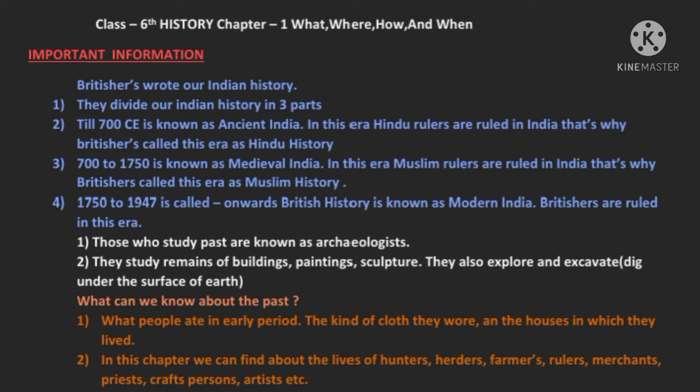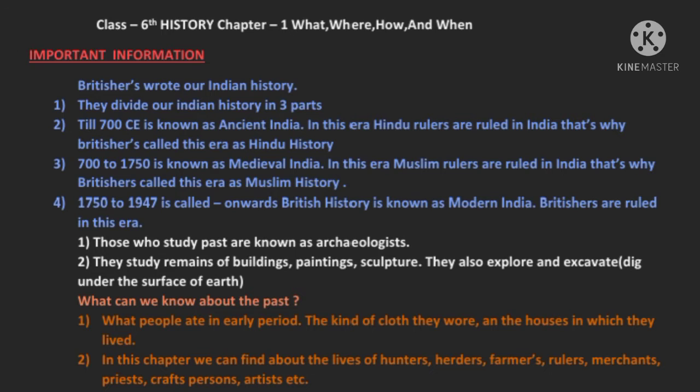They divided our Indian history into three parts. Till 700 CE is known as Ancient India. In this era, Hindu rulers ruled India. That's why Britishers called this era Hindu history.